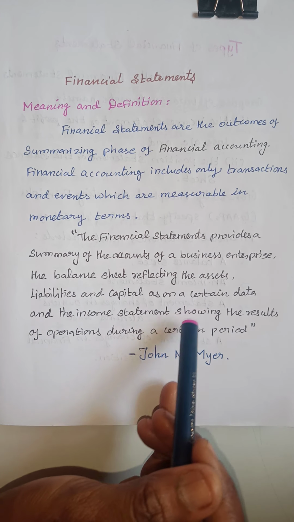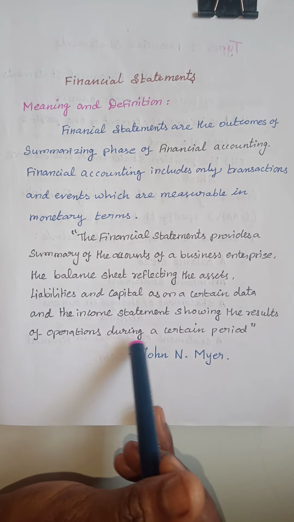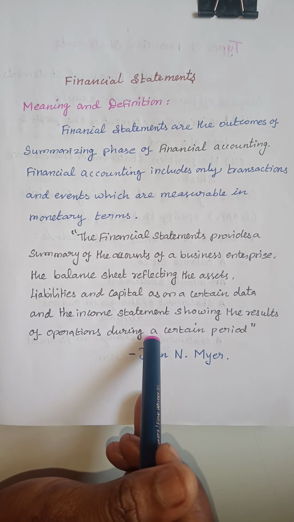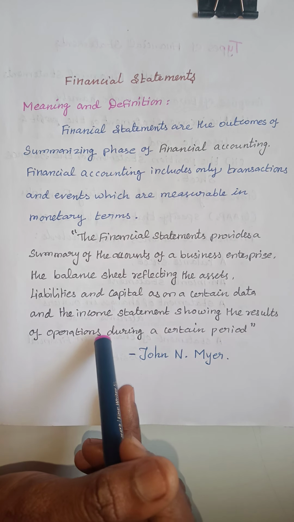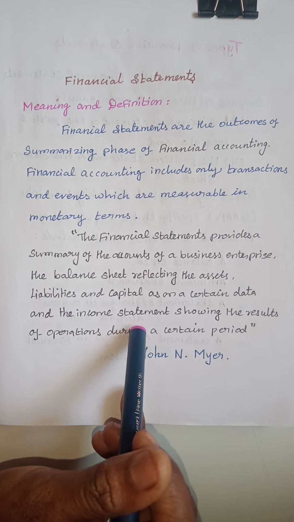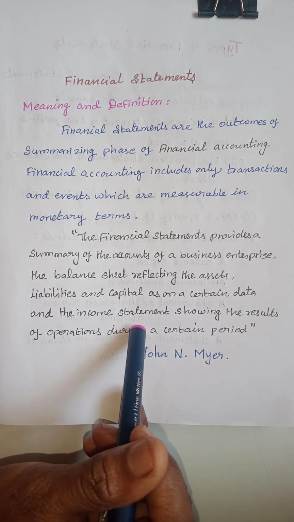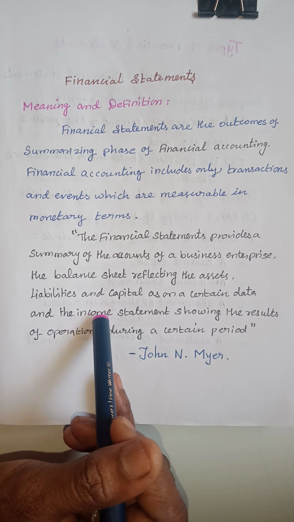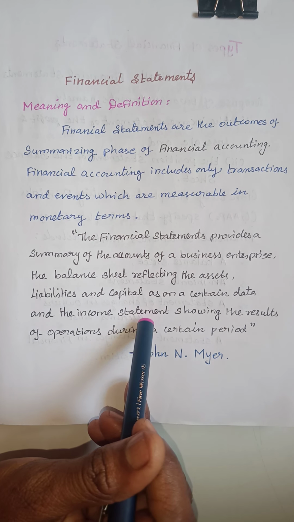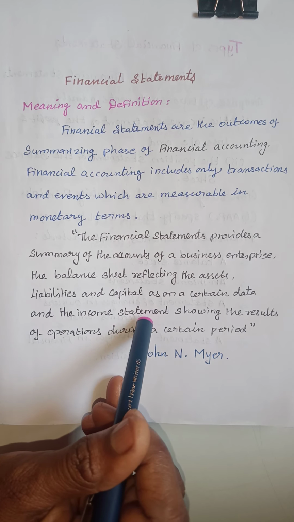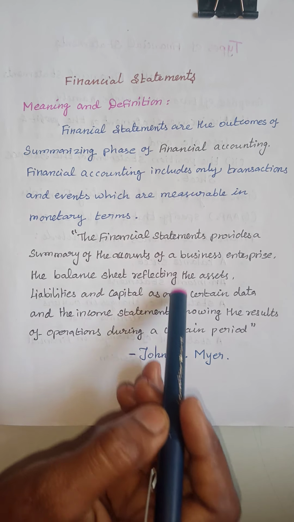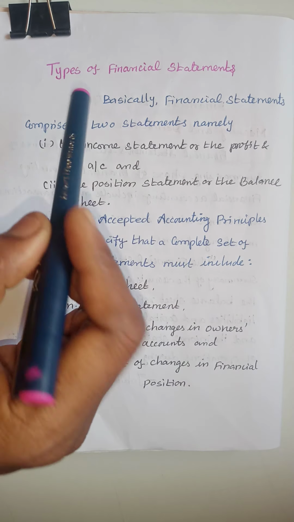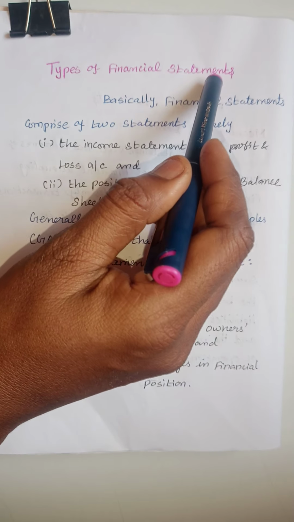The income statement shows the results of operations during a certain period. In every business, what operations were carried out during the year and which process went on is given by the income statement. It is nothing but the trading and profit and loss account that we have to prepare. This is the definition given by John N. Meyer.